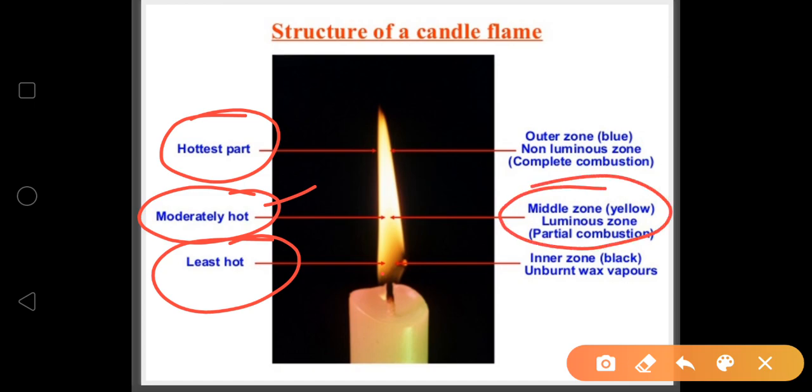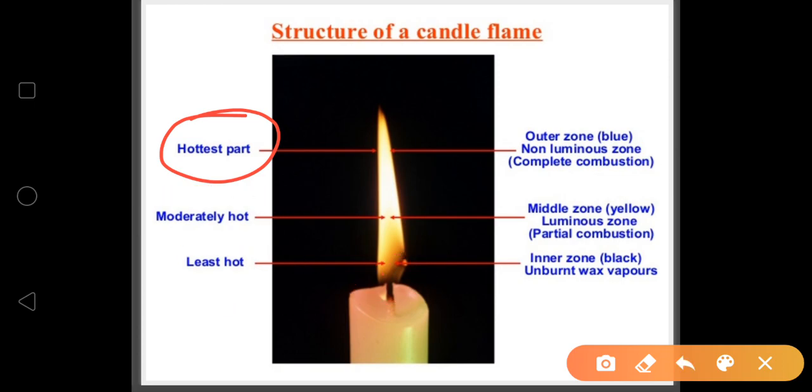Next is the moderately hot or middle zone. The color of this zone is yellow. You can see here, yellow. It is a partial combustion. Partial combustion means it depends upon the substances. It can catch fire also, or it cannot catch fire in this zone. Clear? Third is the least hot or the inner zone. The color of this zone is black or blue. Here unburnt wax vapors are also there.